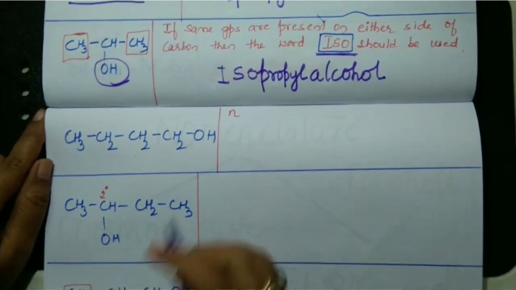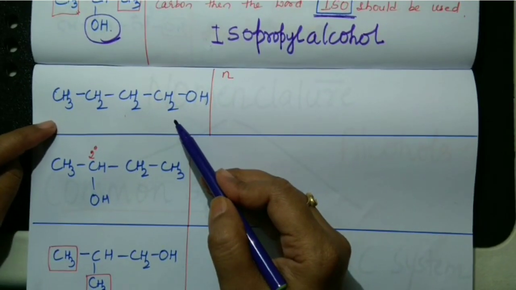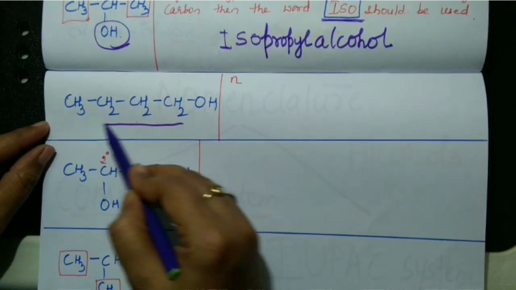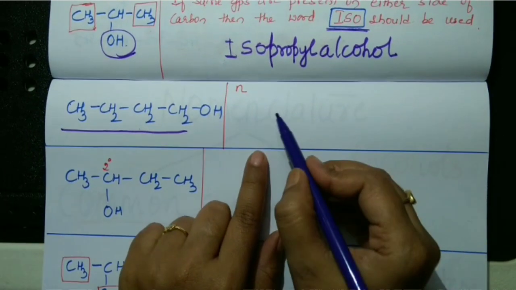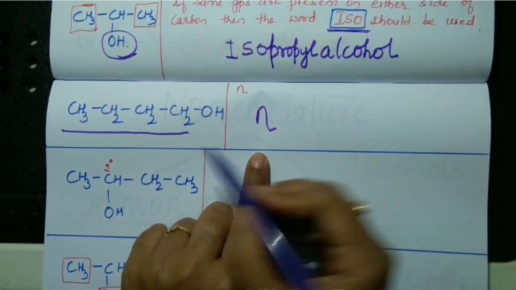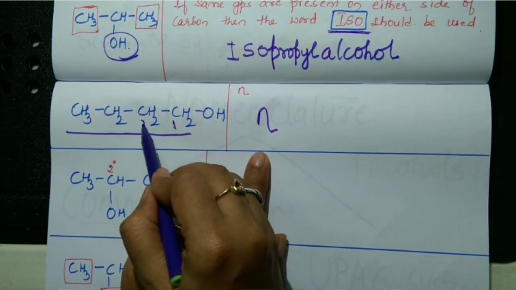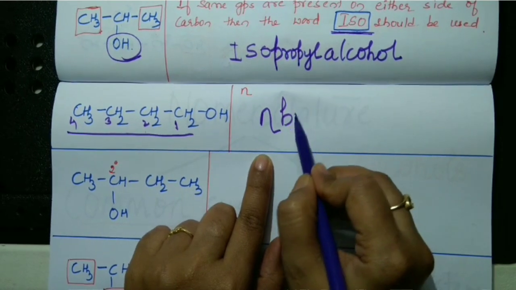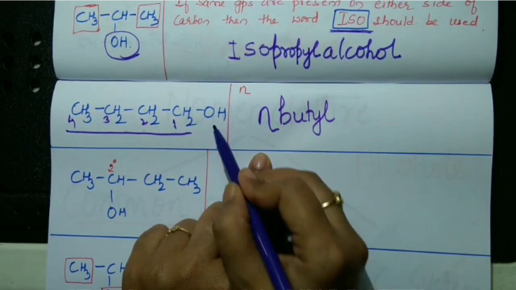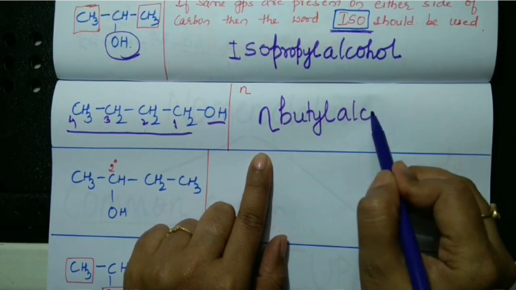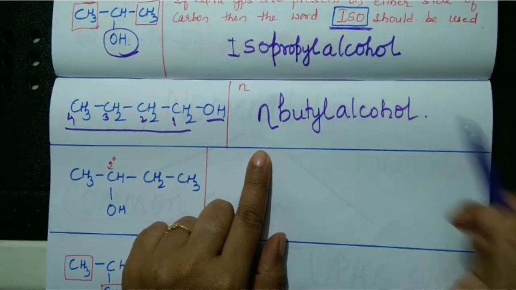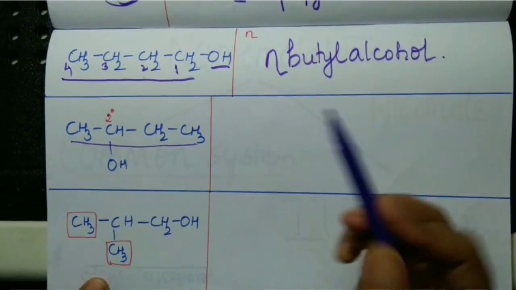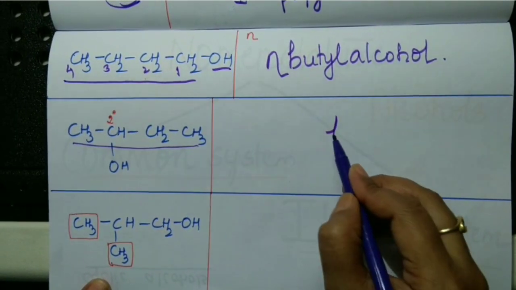Coming to the next example. Now, look at this molecule. Is it branched or is it a continuous chain? It is a continuous chain. Then we have to use normal, N. How many carbon atoms are there? 1, 2, 3 and 4. Hence, alkyl group is butyl alcohol. Look at this. How many carbon atoms are there? 4. So, it is butyl.